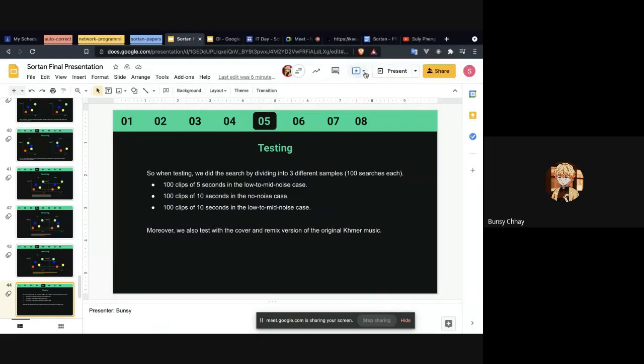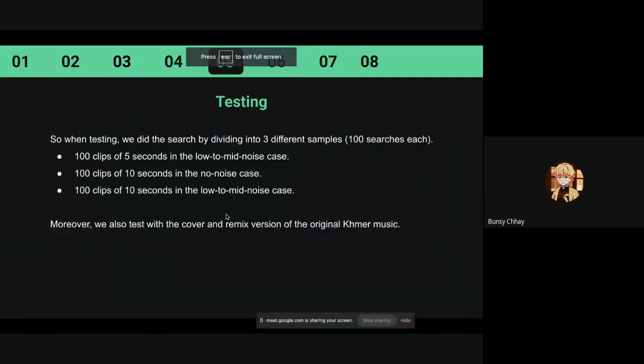So for the testing, we did the search by dividing into 3 different samples of 100 searches each. It means that we did the search of 100 clips of 5 seconds in the low to mid noise case, 100 clips of 10 seconds in the no noise case, and 100 clips of 10 seconds in the low to mid noise case. Moreover, we also tested with the cover and remix version of the original music as well.